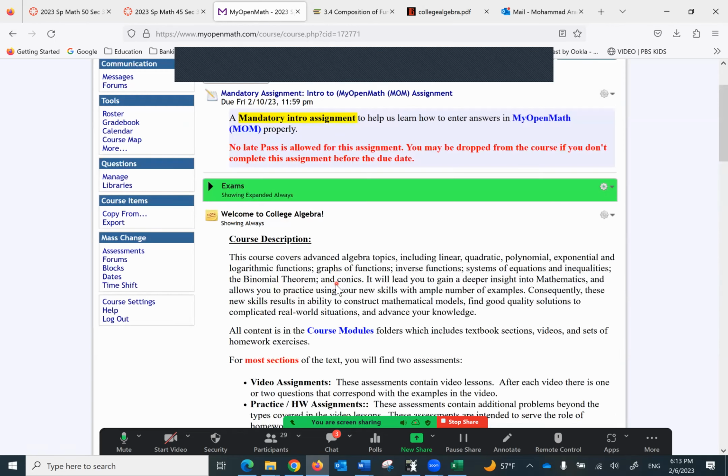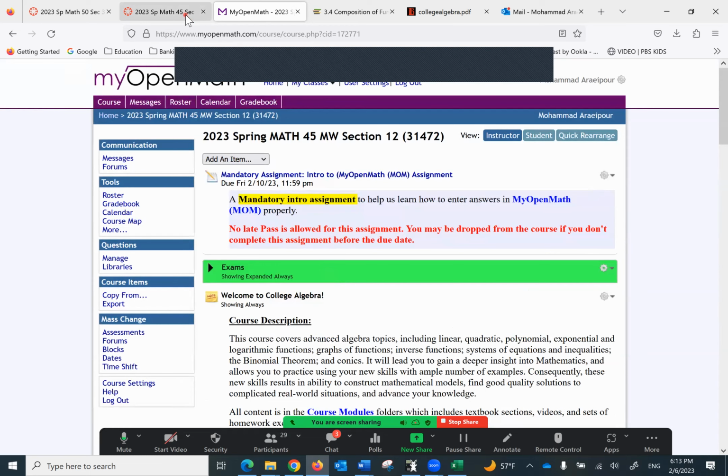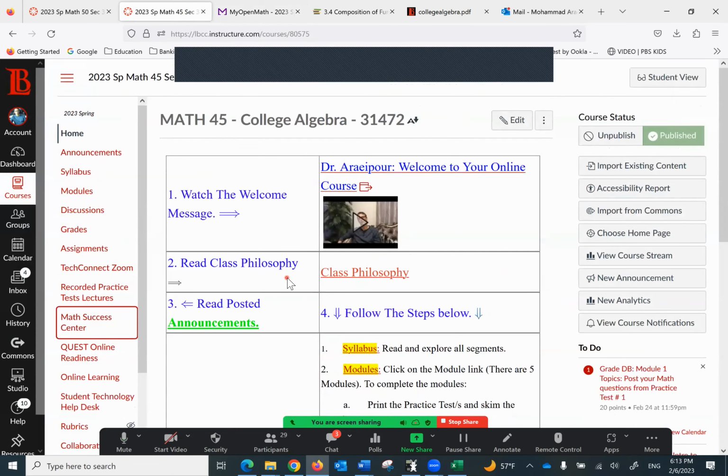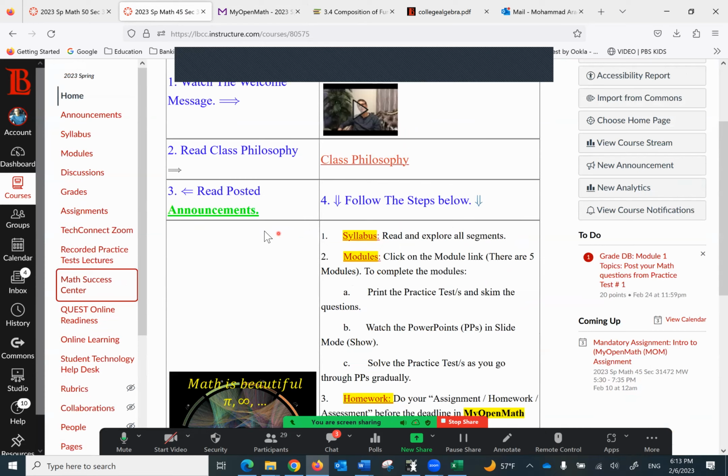So what I want to do, I want to quickly recap everything. This is the home page of Canvas. And I put the numbers 1, 2, 3, 4 here. So number 1 is a welcoming message. Number 2 is the class philosophy. We are here to help one another. It's with respect. Number 3 is the announcements. Right here or here, you can find all the announcements which are emailed to you in advance.